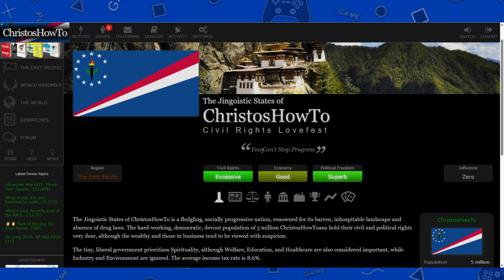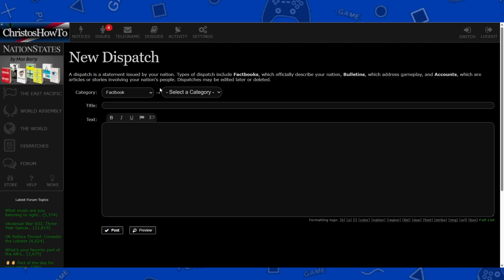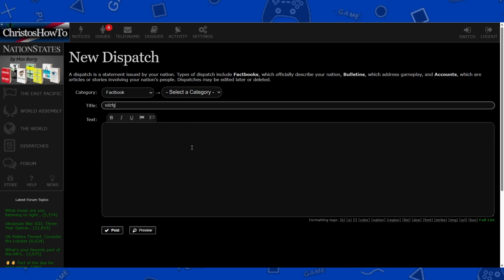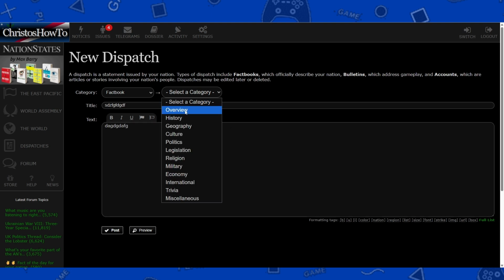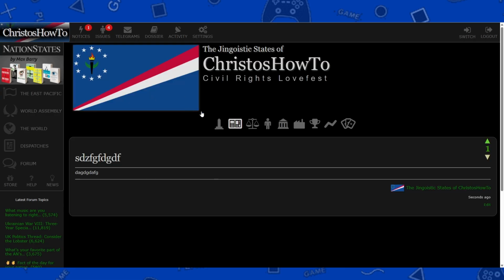Okay, next up is fact books. Fact books, you basically can add a new fact book. You can either do a fact book or an account dispatch, bulletin dispatch, or meta. You'll have a category that you can choose from, and then you just type in whatever you want, and then you press post, and boom, you have a fact book.